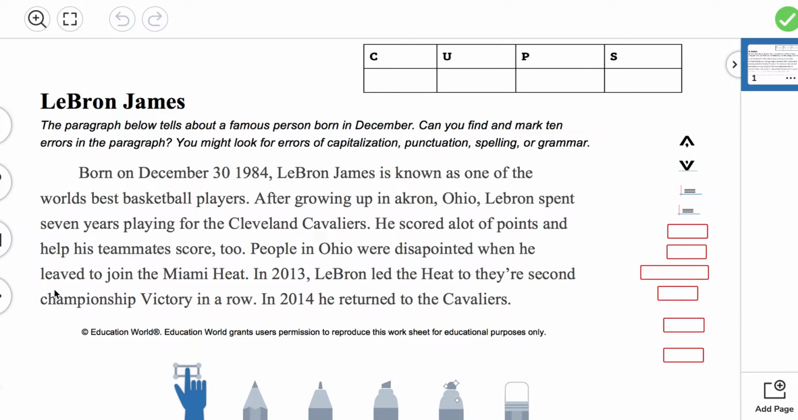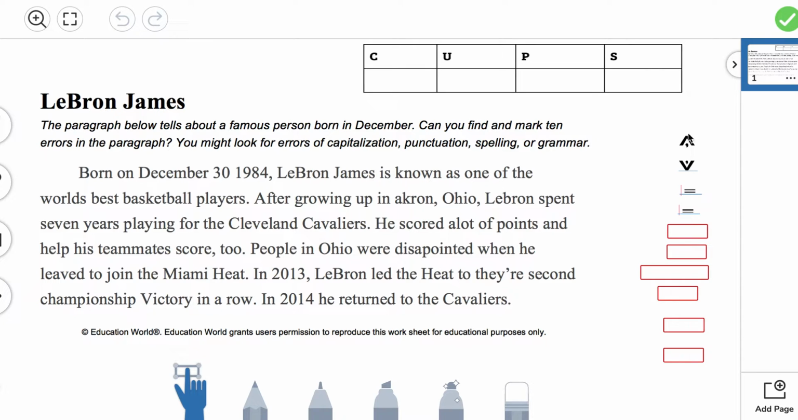Born on December 30th, 1984, LeBron James is known as one of the world's best basketball players. After growing up in Akron, Ohio, LeBron spent 7 years playing for the Cleveland Cavaliers. He scored a lot of points and helped his teammates score too. People in Ohio were disappointed when he left to join the Miami Heat. In 2013, LeBron led the Heat to their second championship victory in a row. In 2014, he returned to the Cavaliers.